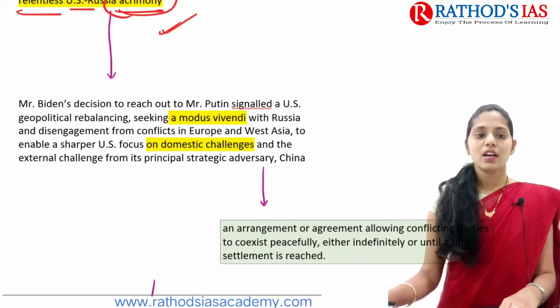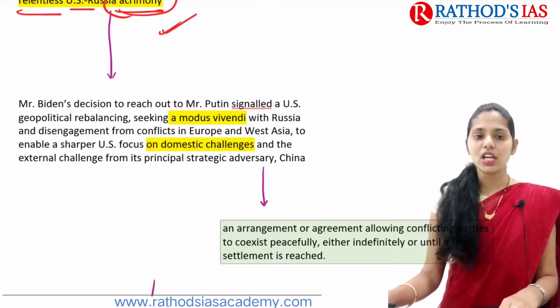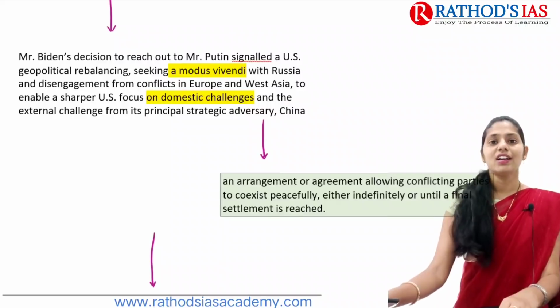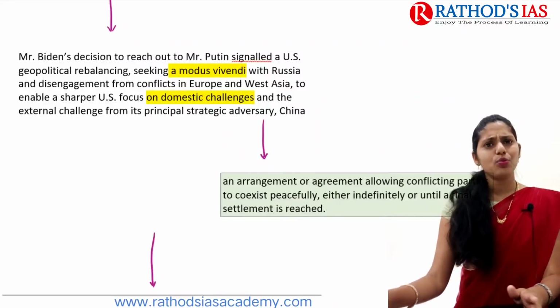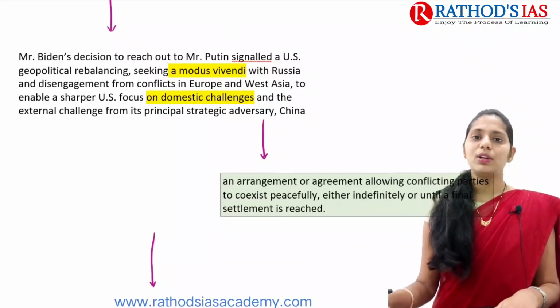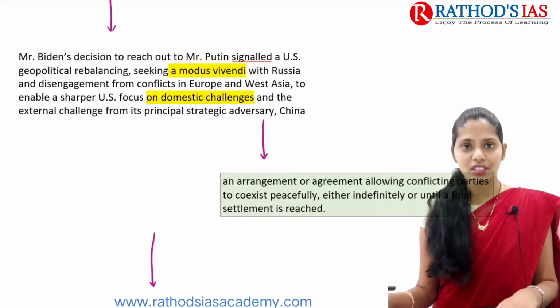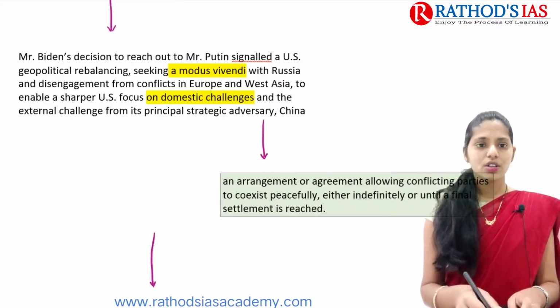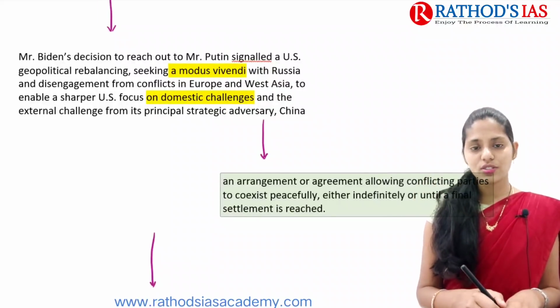So in this context, Mr. Biden's decision to reach out to Mr. Putin signals US geopolitical rebalancing. Already you know that the USA had become very much weak. One evidence is the withdrawal of the USA from Afghanistan. So we can say the power of the USA has decreased, and now the USA wants to reach out to Russia.